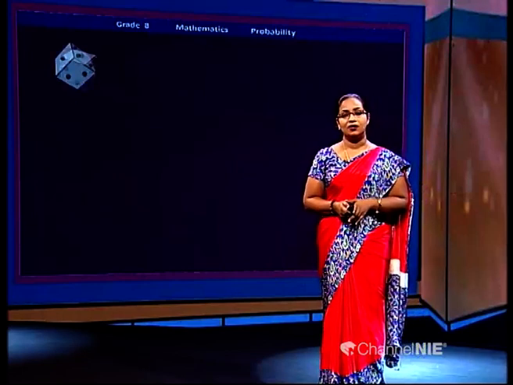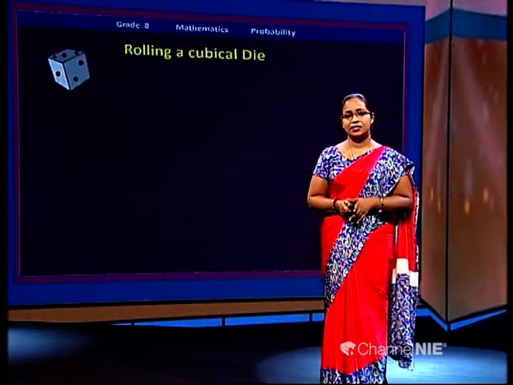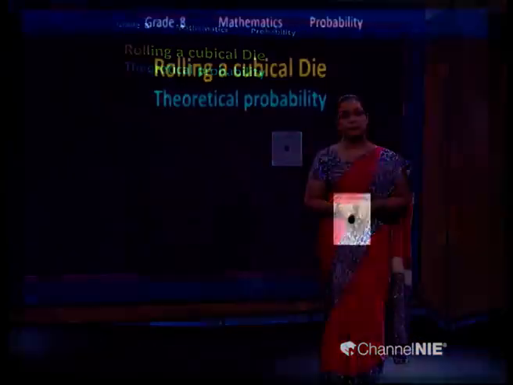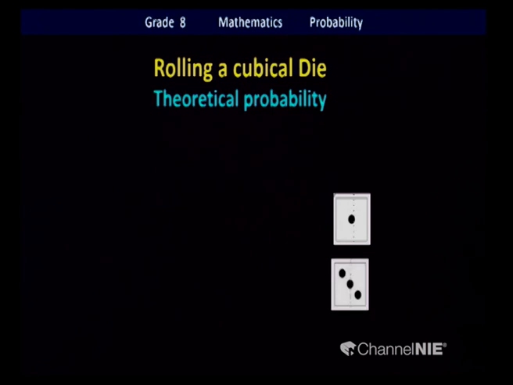Here we go. Another example for theoretical probability. Number 1, number 3, number 5. Who are they in our cubical die? Can you name them with a special type of numbers? Yes, they are odd numbers. Here we are going to check the theoretical probability of getting an odd number.